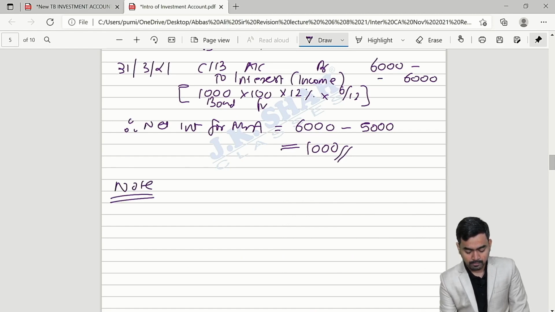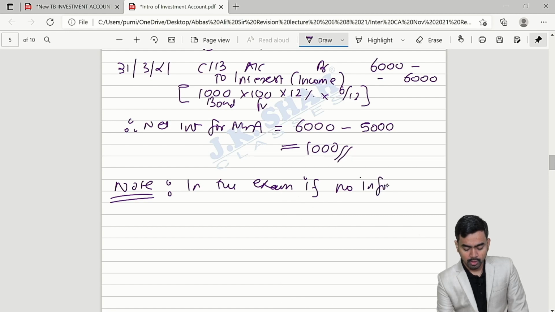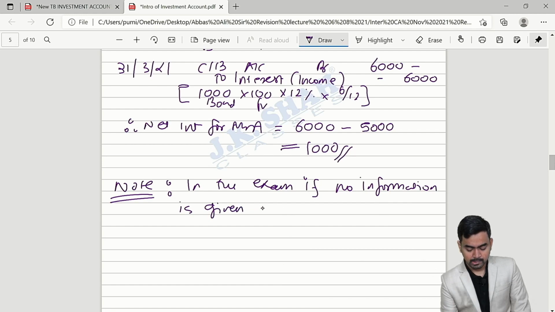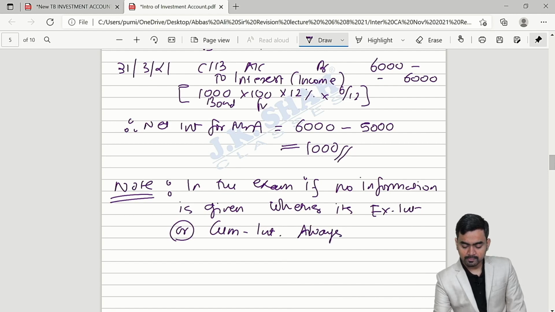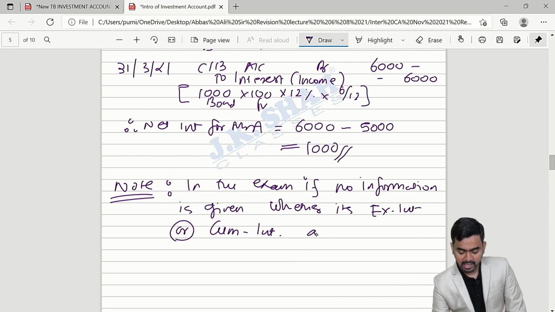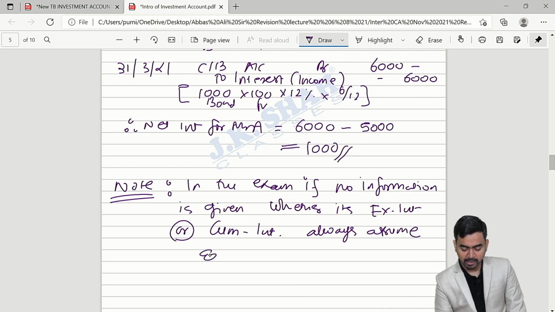Note: in the exam, if no information is given whether it's X interest or cum interest, always assume X interest price only.